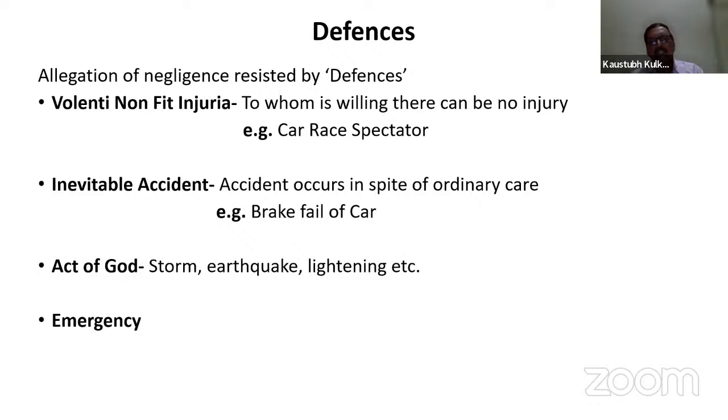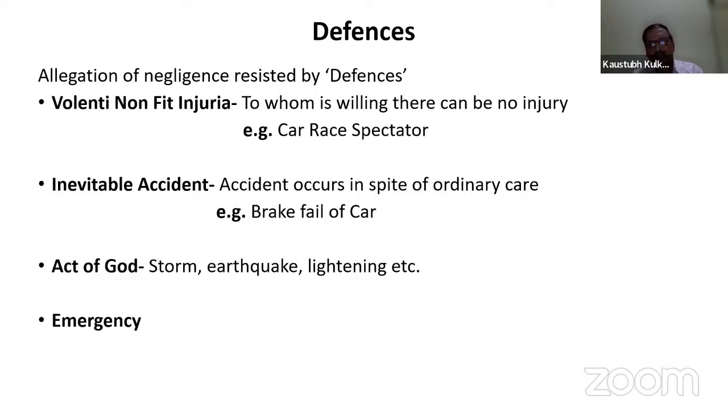If that cricket ball hits a spectator, and the spectator goes against the organizer stating that, yes, I have suffered injuries because of the ball hit by that batsman, so you are liable to pay the claim, the defense taken by the organizer and in turn the insurance company is by way of volenti non fit injuria, which says that to whom is willing, there can be no injury.